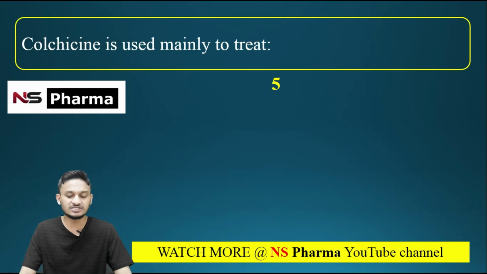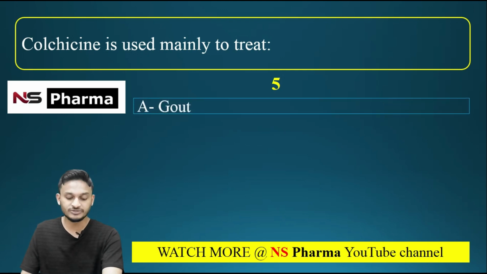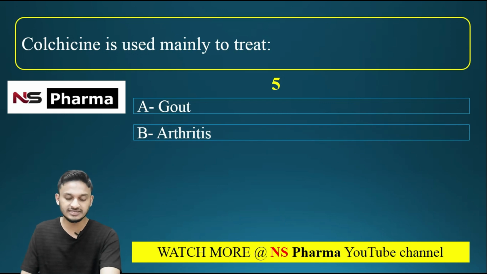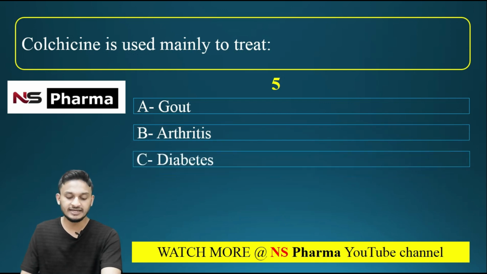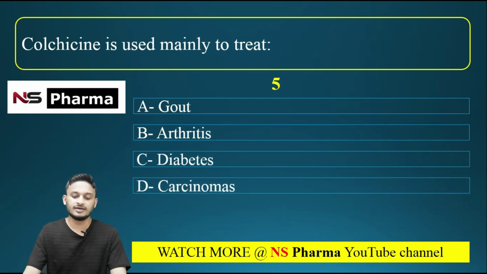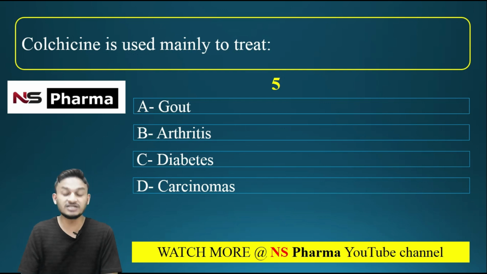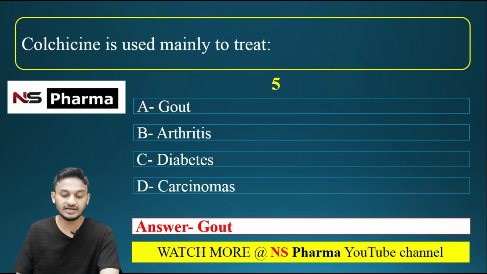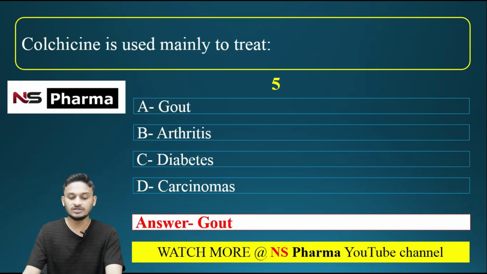Question number 5. Colchicine is used mainly to treat. Options are A, gout, option B arthritis, option C diabetes, option D carcinoma. In which of the following conditions is colchicine used? The correct answer is option A, gout. In gout we can use colchicine.